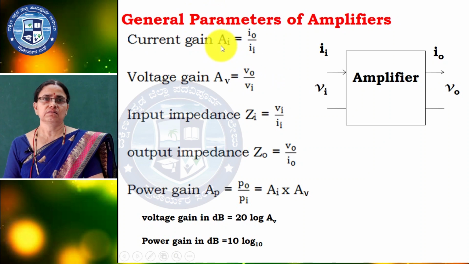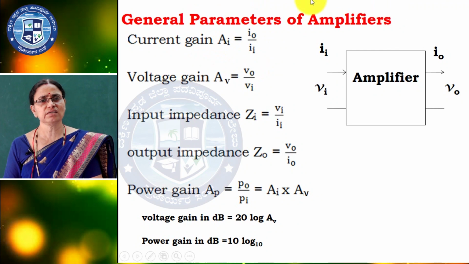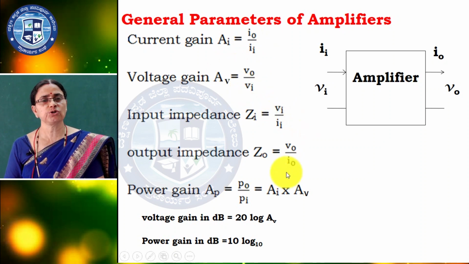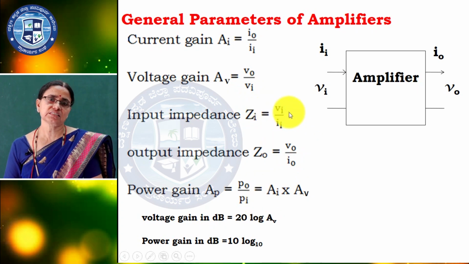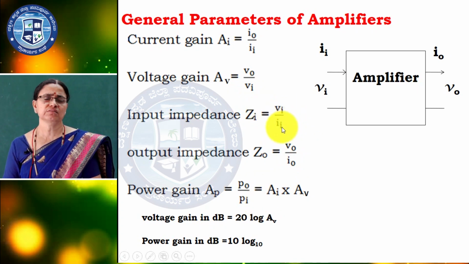The current gain is the ratio of output current to the input current. Voltage gain is the ratio of output voltage to the input voltage. Power gain is the ratio of output power to the input power. And input impedance is the ratio of input voltage to the input current.